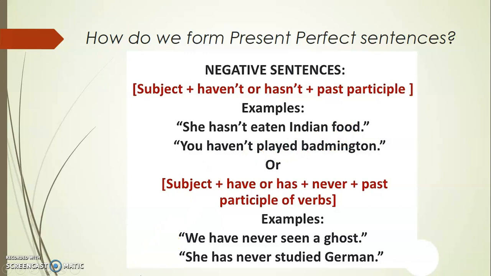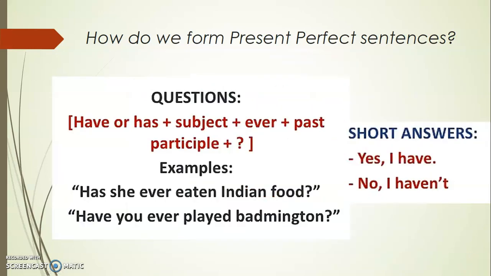And if we want to ask a question, especially a yes-no question, as you can see here, we use have or has, then the subject, then the time expression ever, and finally the past participle form of the verb as usual.